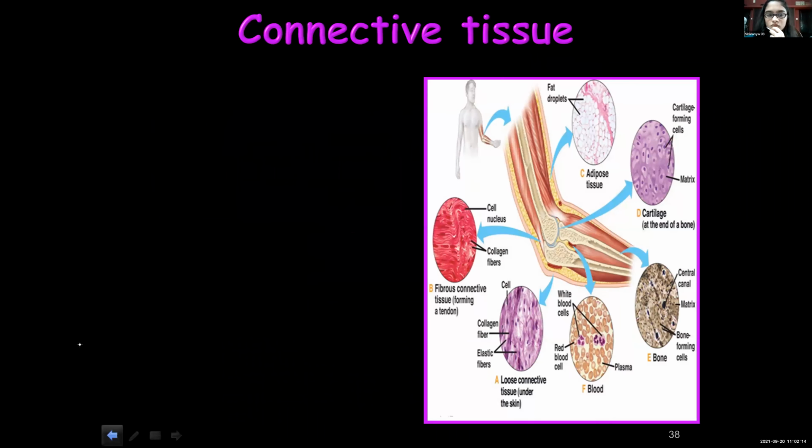Those are just examples: blood, bones, cartilage, ligament, tendon, areolar tissue, and adipose tissue. Don't worry about the examples because each one we are going to learn in detail. We have just completed the first one, that is blood.